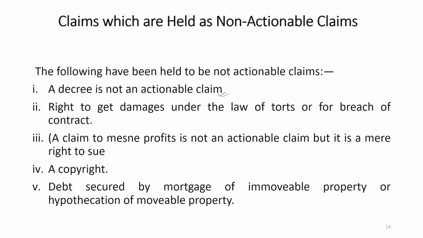Rights to get damages under the law of torts or for breach of contract are also non-actionable claims. A claim to make a profit is not an actionable claim, but a mere right to sue. A copyright is not an actionable claim. A debt secured by mortgage of immovable property or hypothecation of movable property is also excluded, because it is a part of the definition itself, so there should not be any doubt about this. In all these cases, the court has said that it is not a kind of actionable claim.